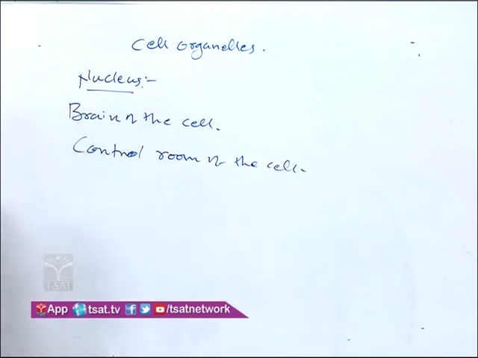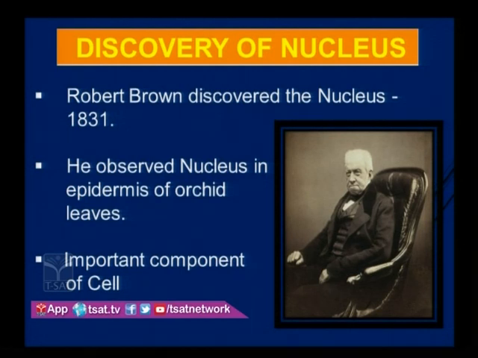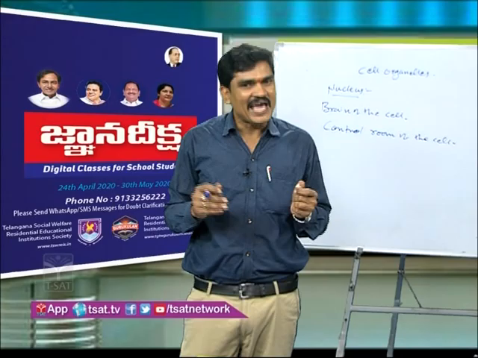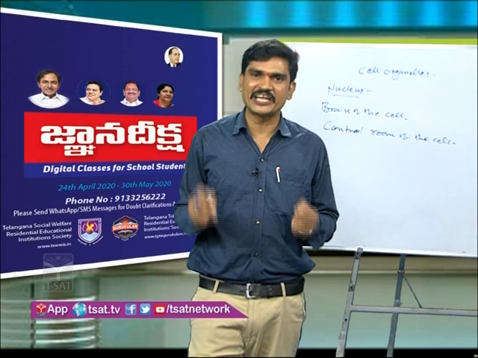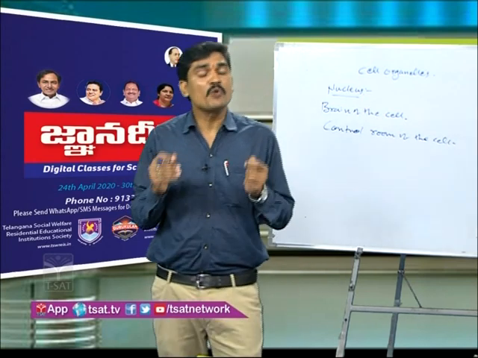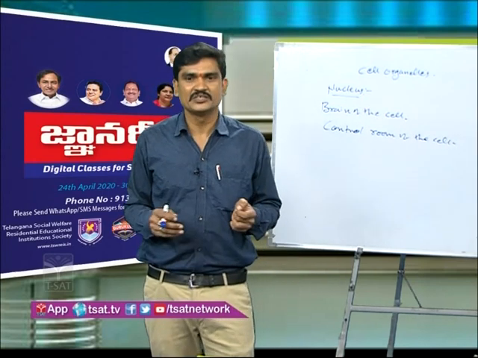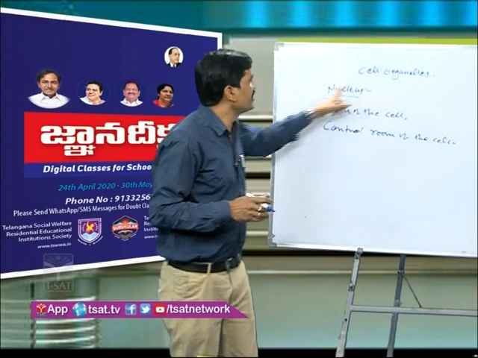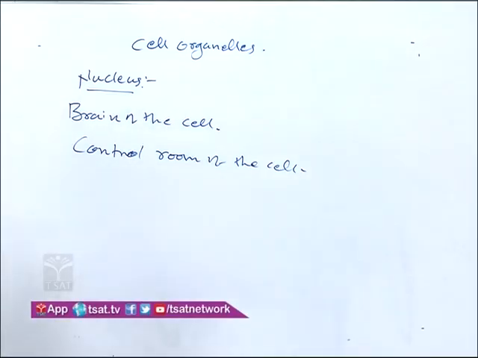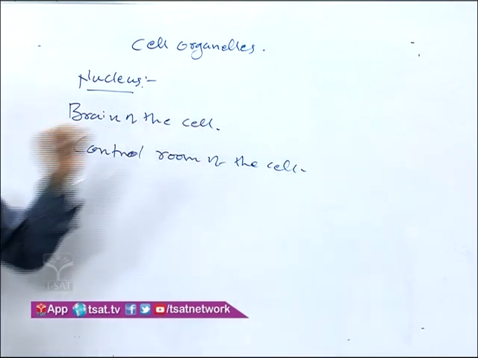Why is the nucleus considered the brain of the cell? As you know, our brain controls and regulates our organ systems and their functions in our body. Like our brain, the nucleus also controls and regulates the metabolic activities which are conducted by the cell organelles. That's why it is considered the brain of the cell.